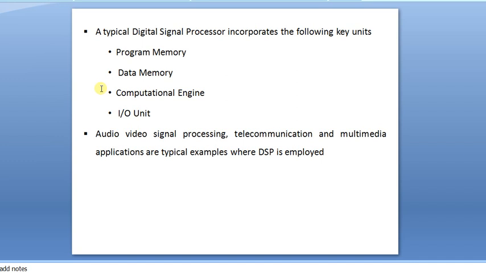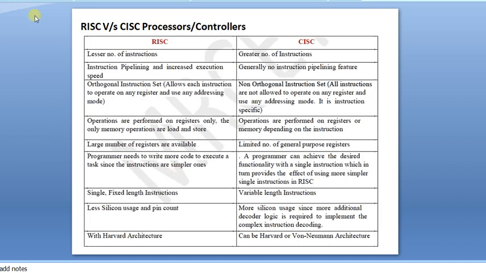The major examples of digital signal processing are the fast Fourier transform (FFT), the discrete Fourier transform (DFT), sum of products calculations, and convolution. These are the usual examples for the DSP. Audio and video signal processing, telecommunication and multimedia applications are typical examples where the DSP is employed. Now let us move to RISC and CISC.